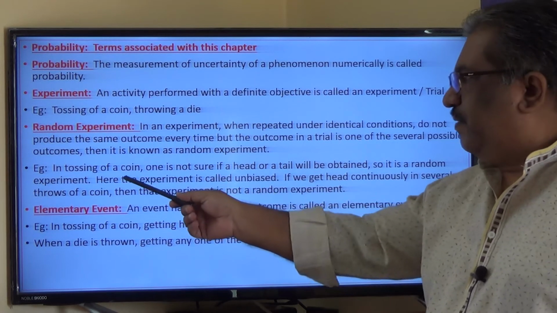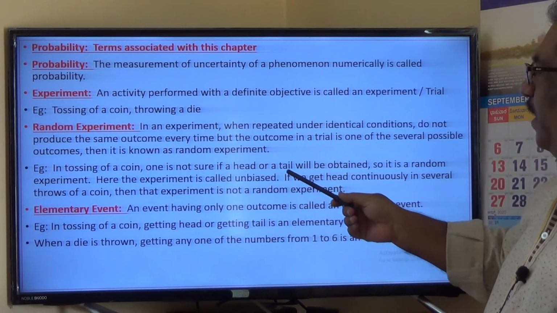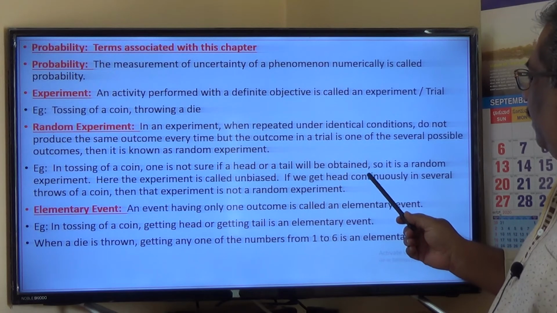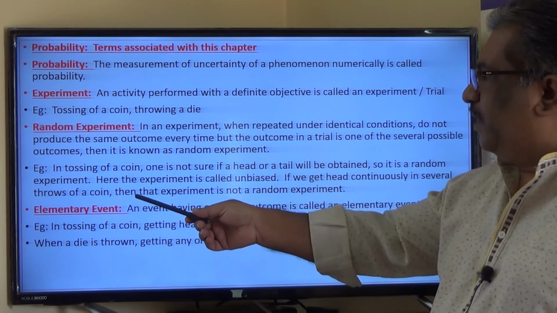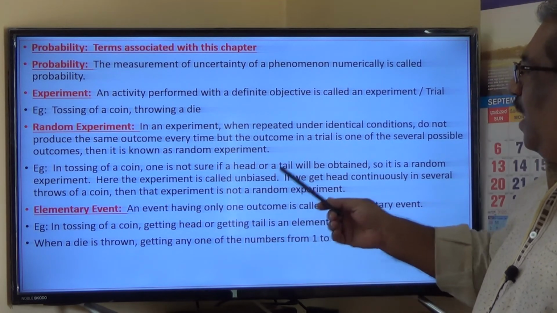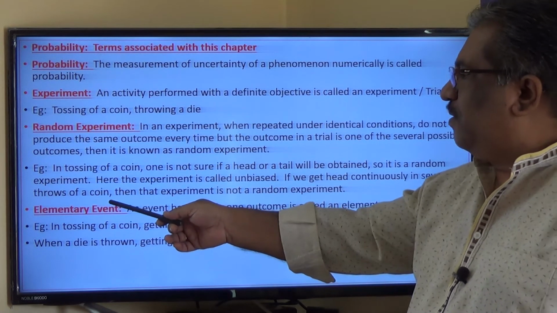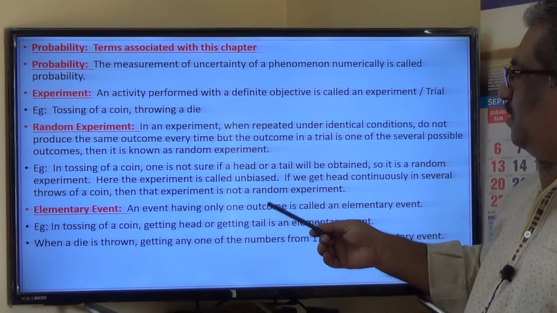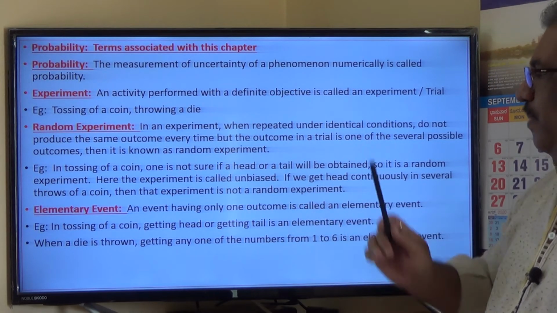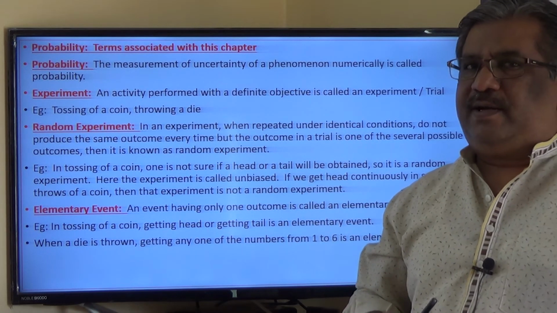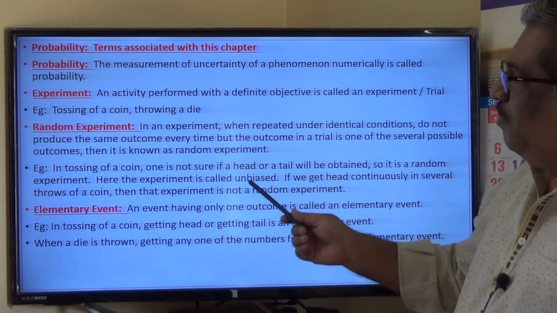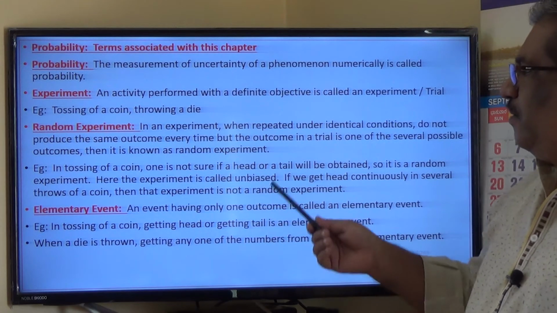Example, tossing of a coin, one is not sure if a head or tail will be obtained. So it is a random experiment. Here, the experiment is called unbiased. If you get head continuously in several throws of a coin, then that experiment is not a random experiment. Remember that. So what is a random experiment? That is what you are going to get as one question.